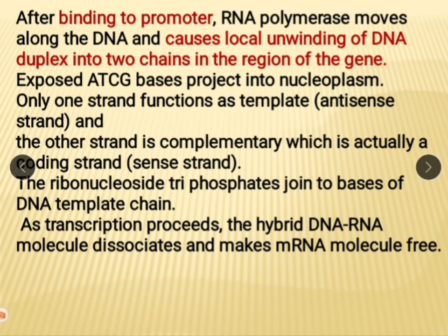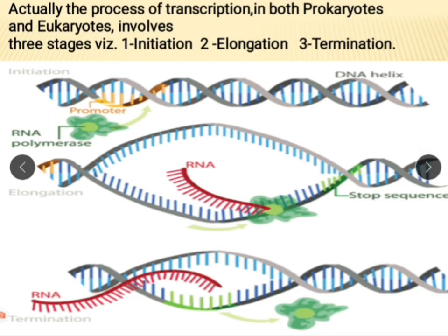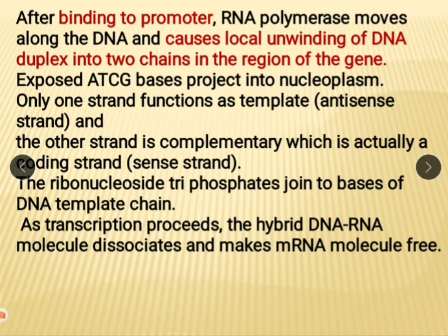After binding to the promoter, RNA polymerase moves along the DNA and causes local unwinding of the DNA duplex into two chains in the region of the gene. Here, unwinding takes place when this RNA polymerase gets attached to this promoter. Then unwinding occurs. The exposed ATCG base pairs project into the nucleoplasm. The process occurs in the nucleus. So, these base pairs are exposed into the nucleoplasm.